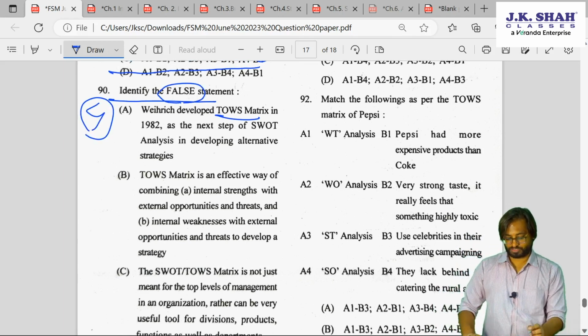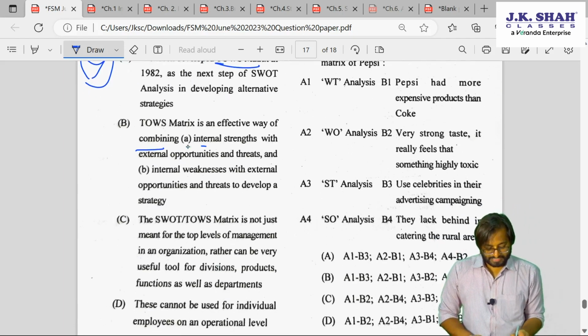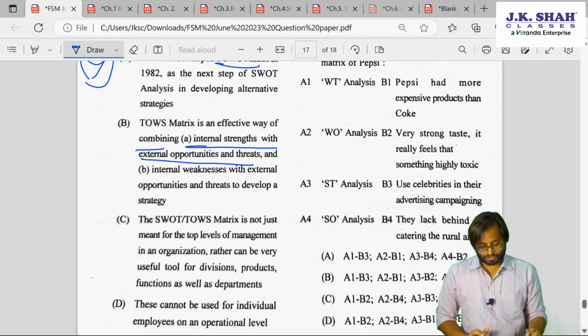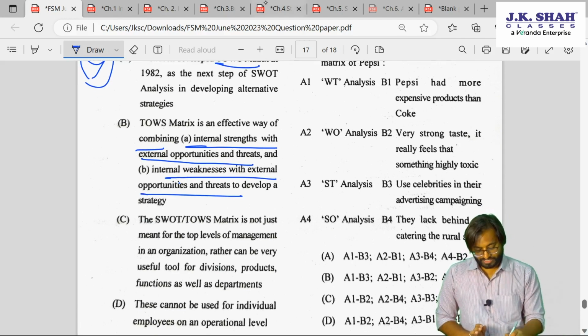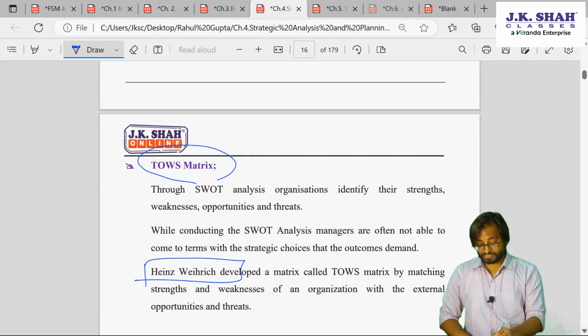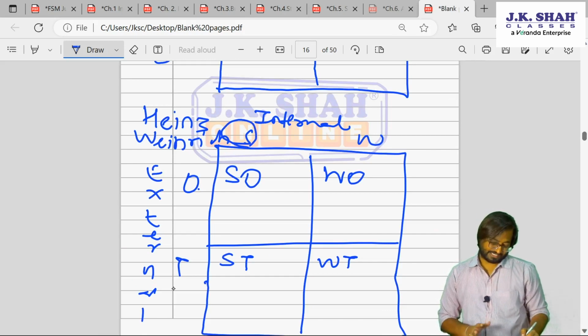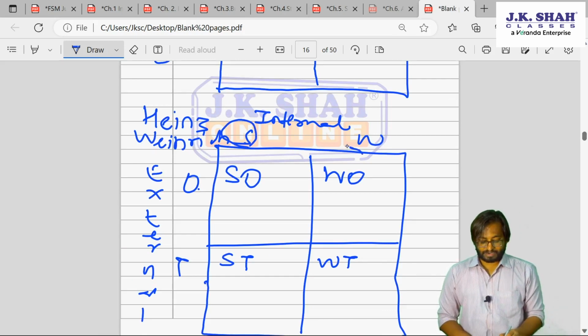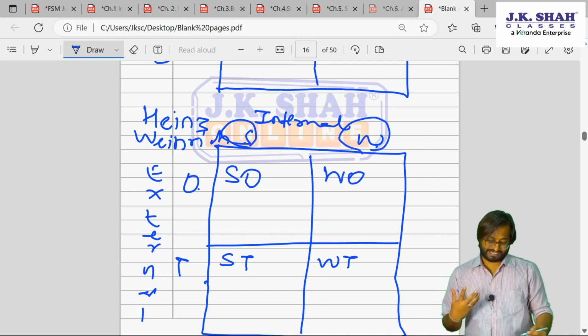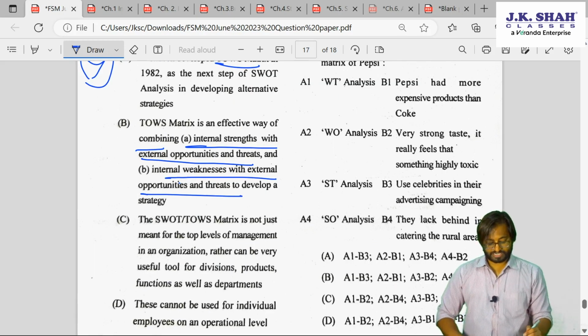Again, this is chapter 4. TOWS matrix is combining the internal strengths with external opportunities and threats, and internal weakness with external opportunity. So are we doing this here? Are we combining our strength with opportunities and threats? Yes, definitely we are doing this. Are we combining our weakness with opportunities and threats? Yes, definitely we are doing this. So this is also a correct statement.